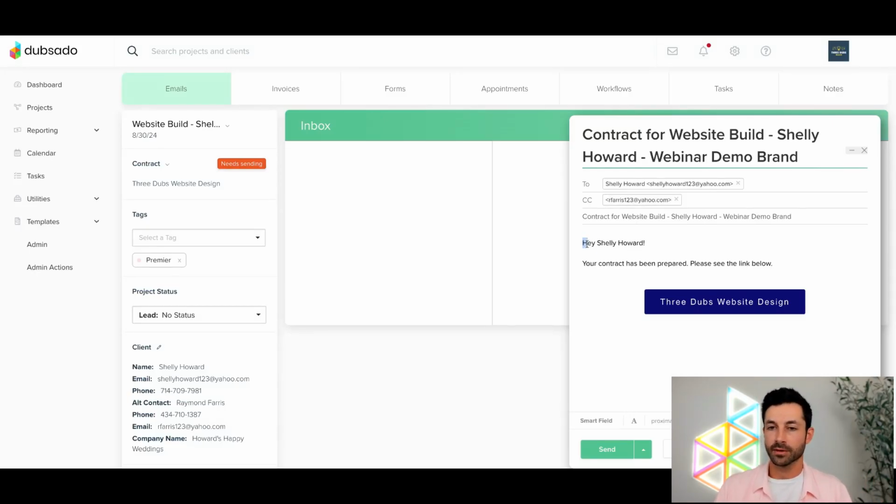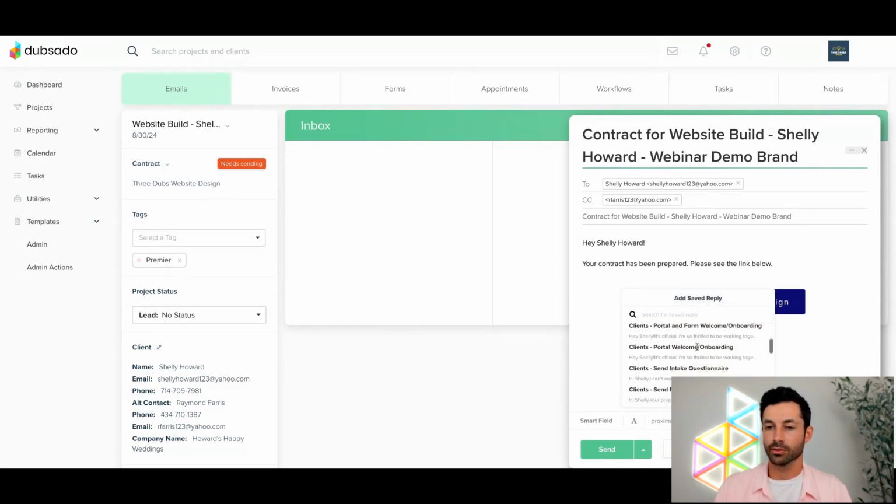Anyways, this is my default send contract email. I could obviously customize this if I want to. I know this is pretty sparse as far as email is concerned, but maybe you have some custom language you've already added into a canned email template in Dubsado. Down here at the bottom, I can click the bookmark icon. I could scroll through these options to find the email that I wanted to pick.